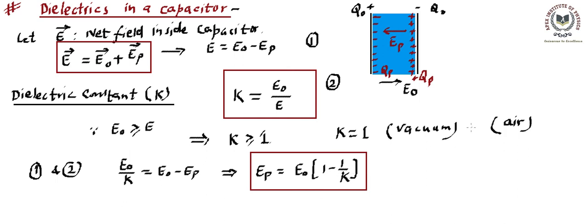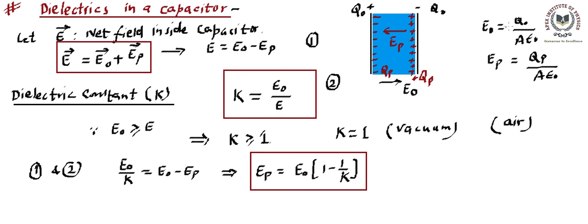Now if K is 1, then you'll find EP will become 0 for air. Otherwise K will decide what the polarized field is going to be. Making sense? Moreover, we also know that E naught, because of this capacitor, the field inside is E naught equal to Q naught upon A epsilon naught, right? Similarly, can we say the polarized field EP is also going to be equal to the polarized charge divided by A epsilon naught, because that's also behaving like a capacitor.